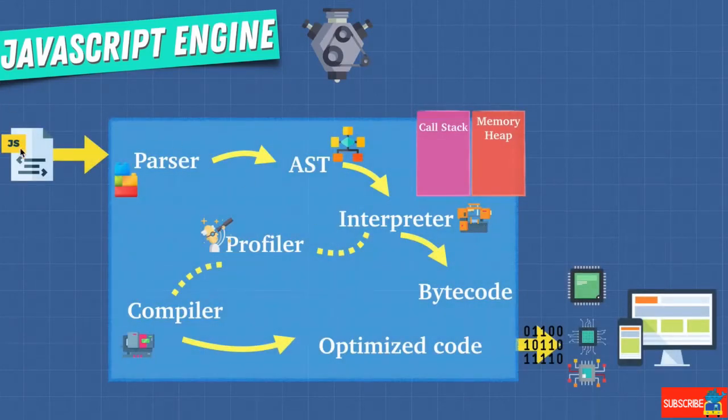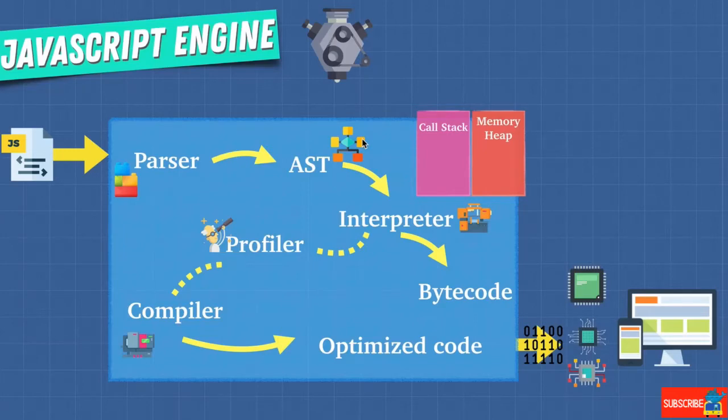We give it a JavaScript file, and first it does something called lexical analysis, which breaks the code into something called tokens to identify their meaning so that we know what the code is trying to do. And these tokens are formed into what we call an AST, that is an abstract syntax tree. So we parse the code, that is, we try and figure out how the text is divided up based on keywords from JavaScript, and it gets formed into this tree-like structure called abstract syntax tree.